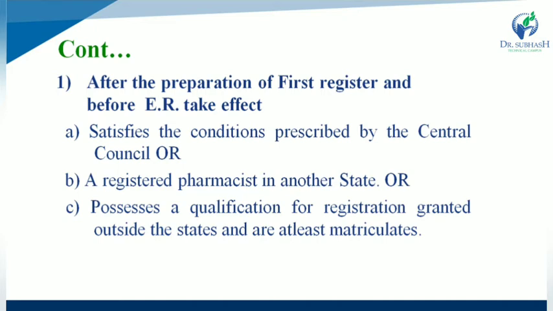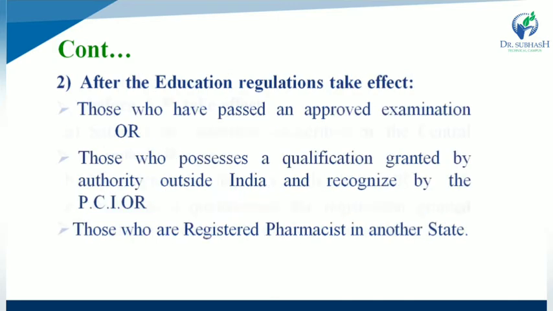So after the preparation of first register, and before the education regulation takes place, what are the steps or a procedure? First one, that is satisfy the condition that is already prescribed by Central Council. Otherwise, second option, that is a registered pharmacist in any another state. Or third one, that is they possess a qualification for the registration that is granted outside the state and that are at least matriculates that is required for registration.